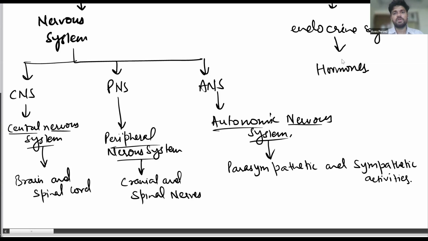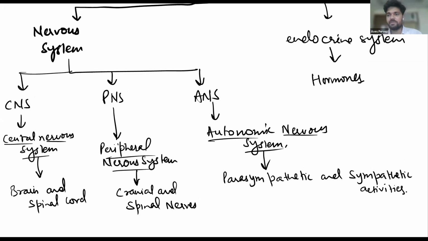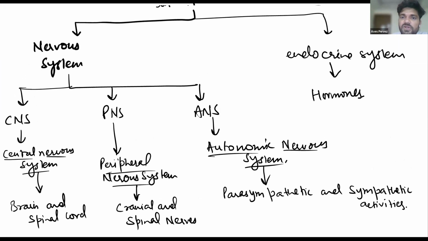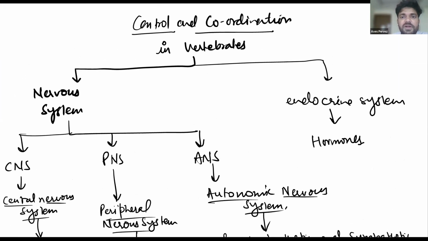Okay. So first of all, we have divided this control and coordination chapter into two parts. The first part is control and coordination in human beings, and another one is control and coordination in plants. So firstly, we are going to discuss control and coordination in animals or in human beings. Let's discuss this thoroughly, students. First one is control and coordination in vertebrates. We are just going to study that.